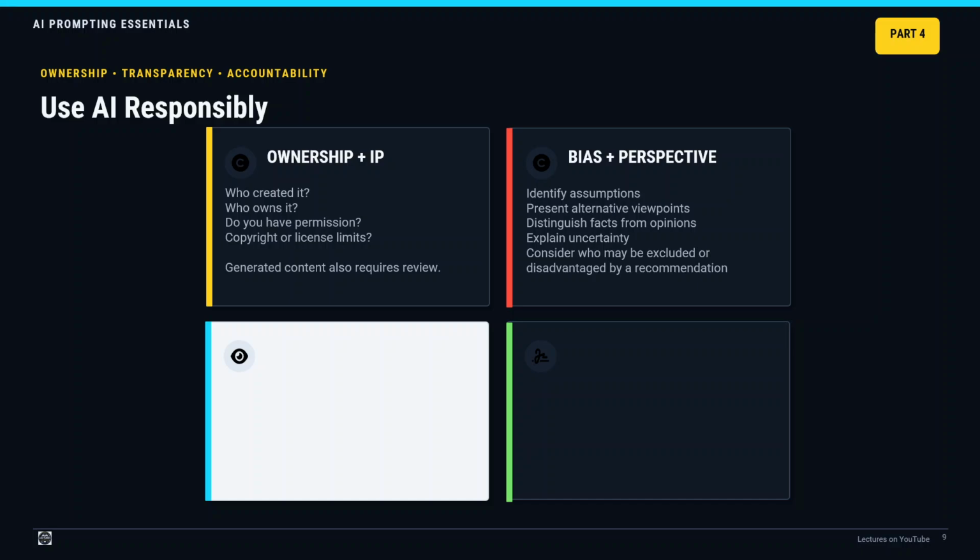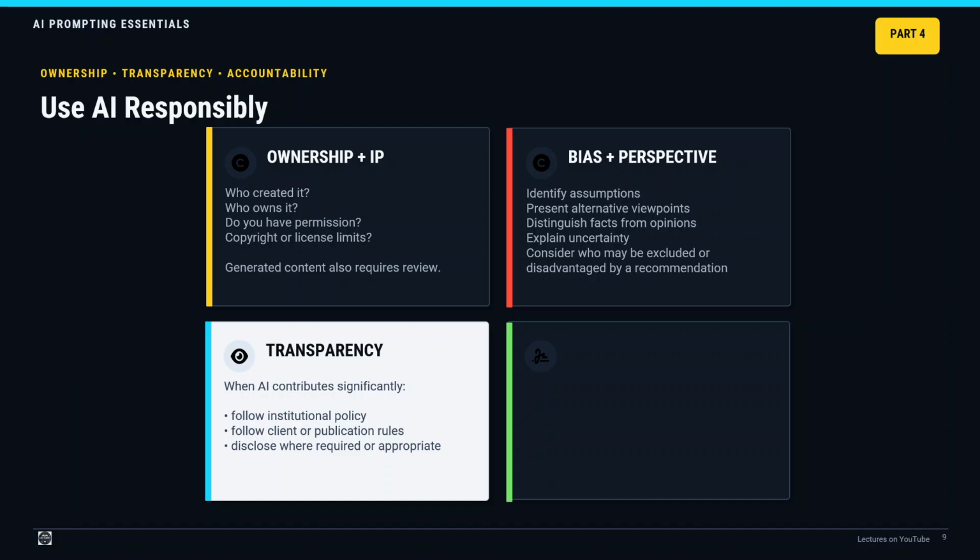Then evaluate those alternatives yourself. Transparency and disclosure. If AI makes a significant contribution to academic, research, professional, organizational, or client work, consider whether disclosure is required or appropriate. Follow the relevant organizational, institutional, contractual, or publication policy.